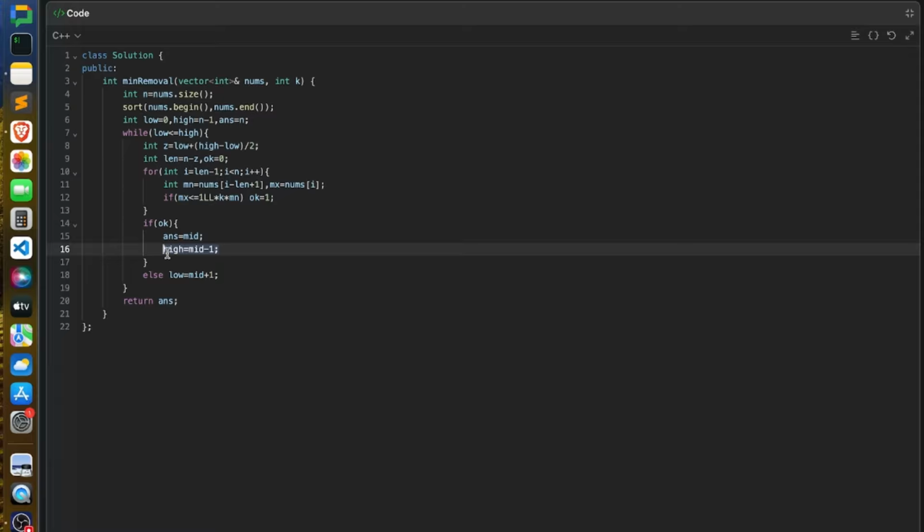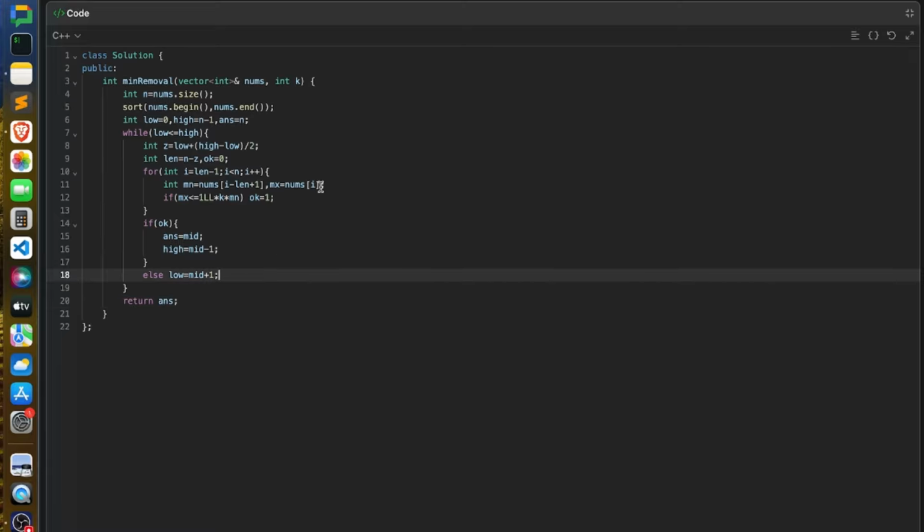But in the else condition, when you didn't get any subarray which is balanced, now you have to remove more elements, right? In that case you have to update your low value. So once this while loop, this binary search calculation, finishes, you can return your answer. So yeah, this is the code of the second problem.